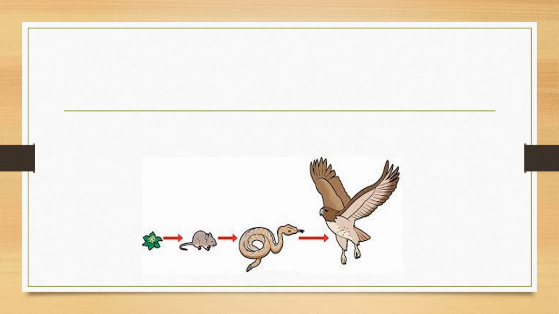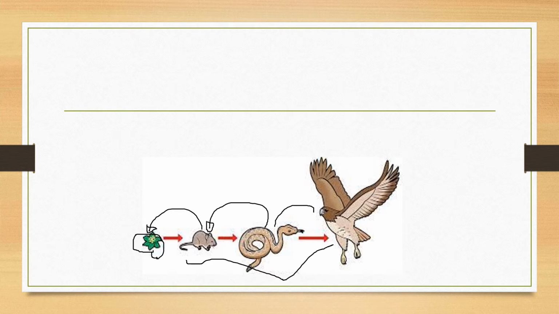Number three, we have here a diagram that shows the relationship between the producer and the consumers. We have the plant as our producer because it produces food for the animals. And the animals here are the rat, snake, and eagle. These are the consumers, in the sense that they are the ones who eat the producer. The rat or the mouse eats the plant, the snake eats the rat, and the eagle eats the snake.